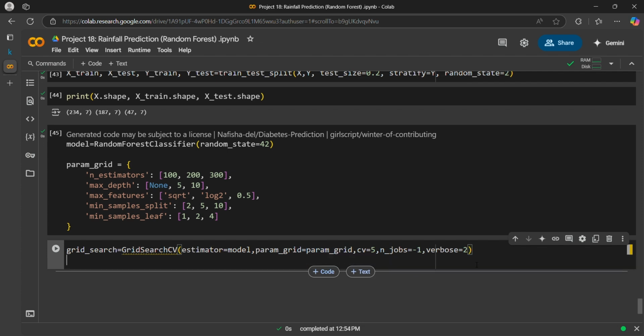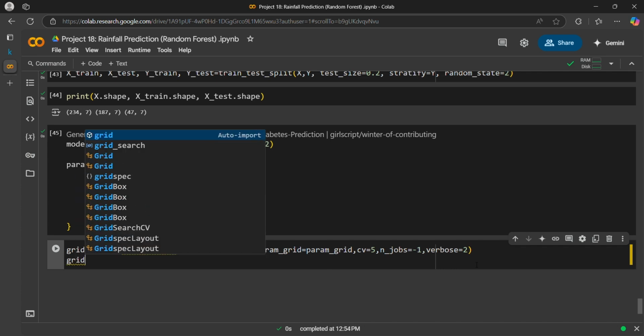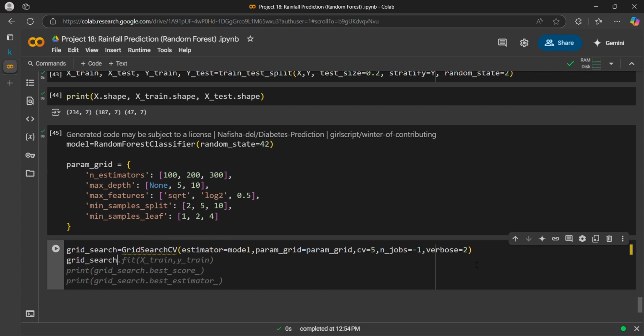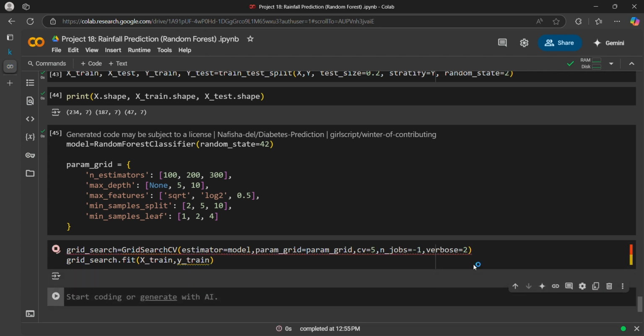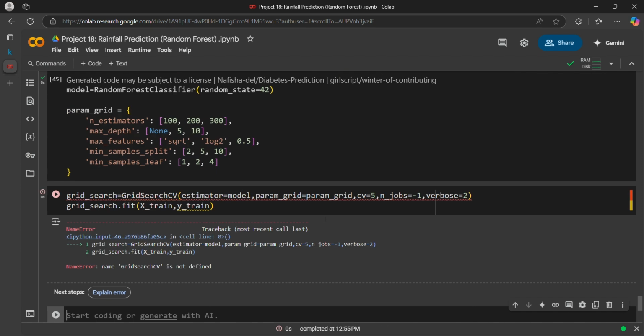Then we will do grid search dot fit. We are training our model. We will not print it here, we will print at the end. So it will take some time. So grid search CV is not defined.